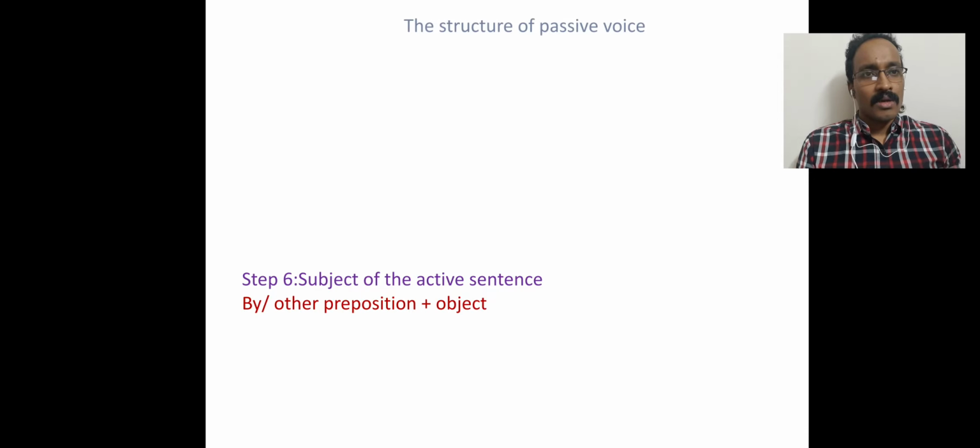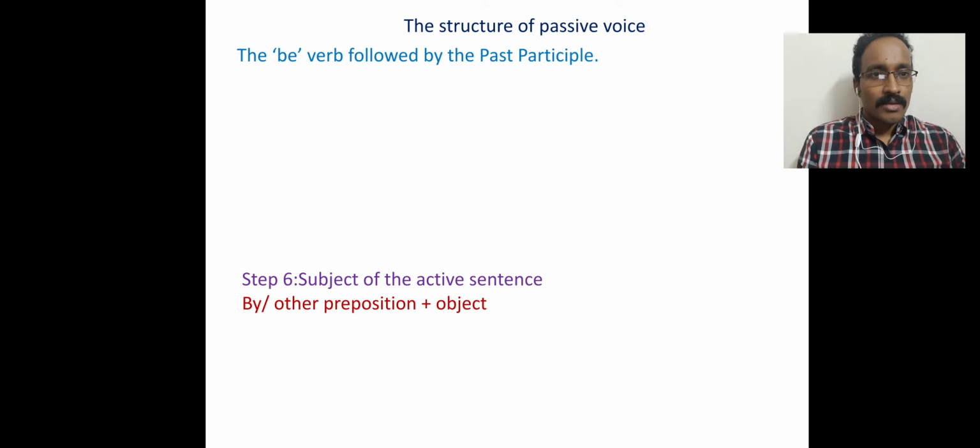Now we are going to learn the structure of the passive voice. The most important thing is how we can recognize a passive voice. You see, the be verb is followed by the past participle, that means verb 3.